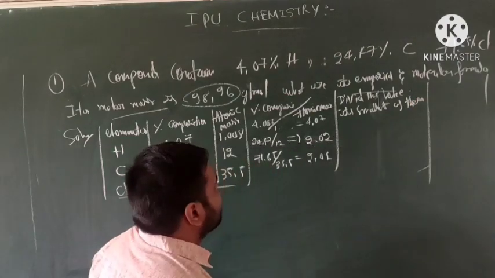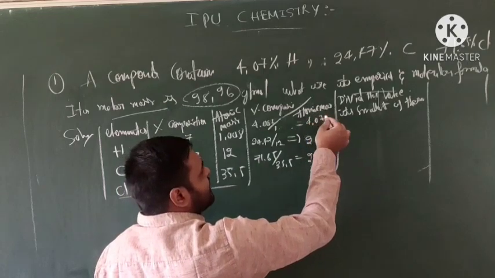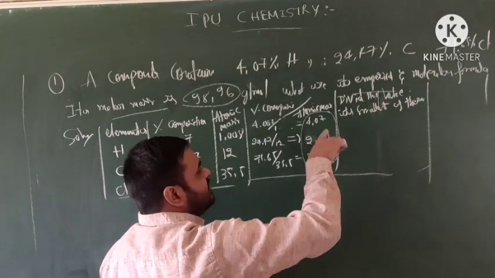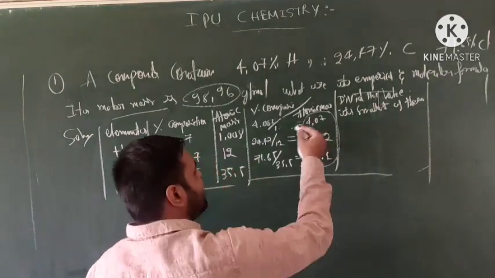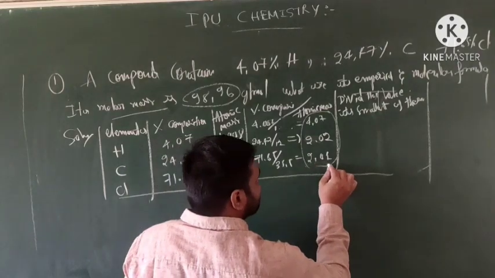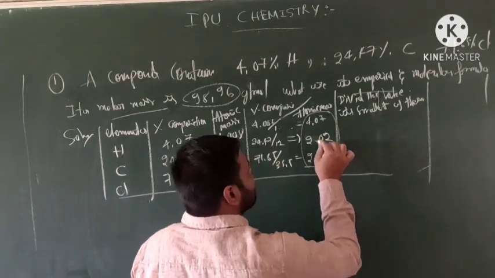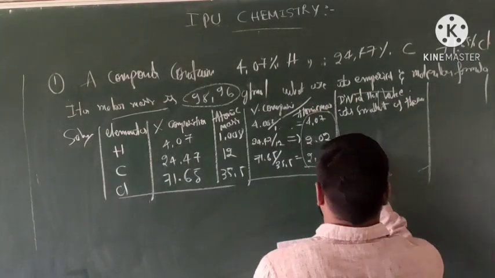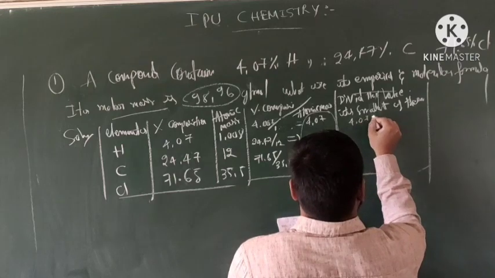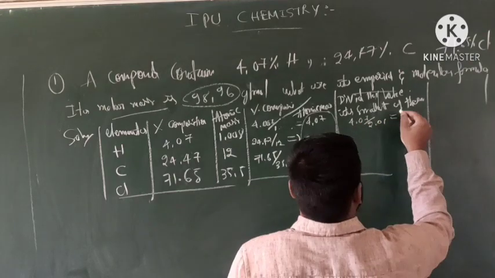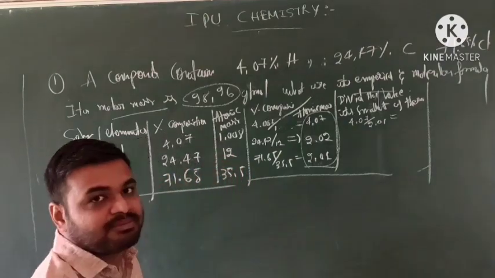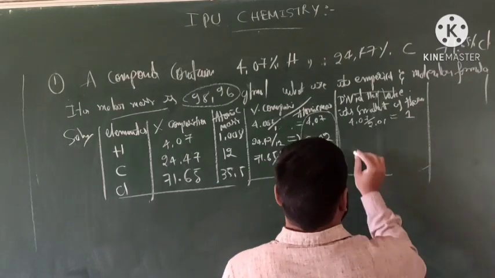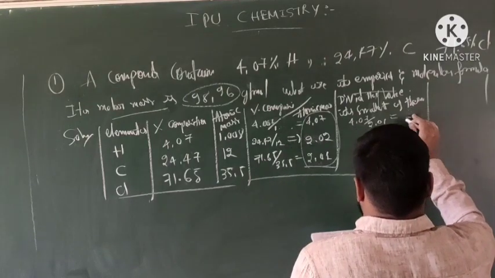Means what? Now when you calculate percentage of composition divided by atomic mass, you get these values. Divide the values by the smallest of them. Which is the smallest value here? 2.01 is the smallest value. Divide the remaining terms by this smallest value. The first one: 4.07 divided by 2.01. You get the ratio of atoms in the molecule. It helps identify how many atoms are present. So this is 2.01.